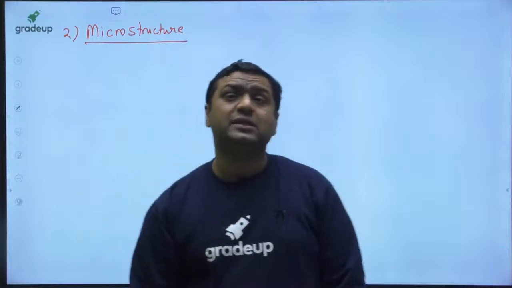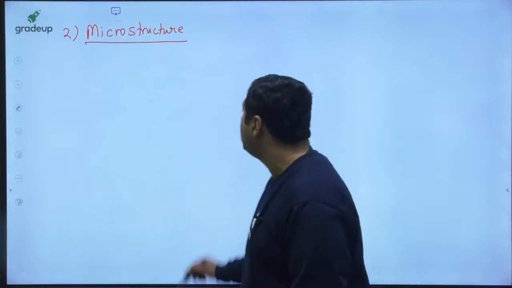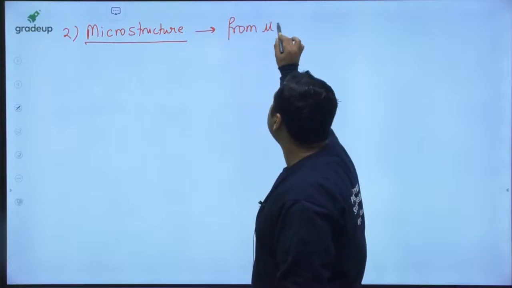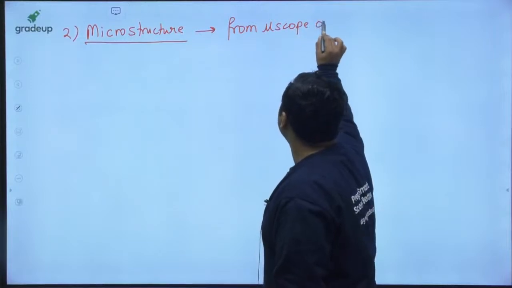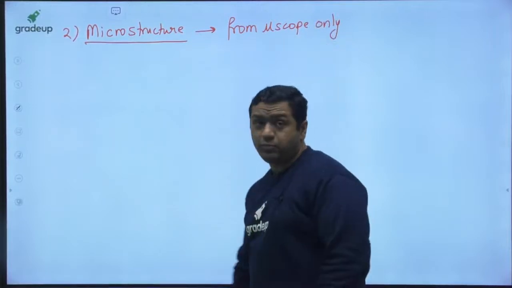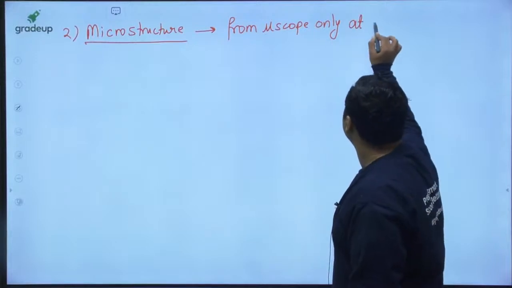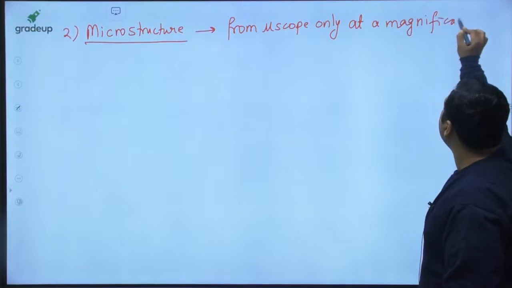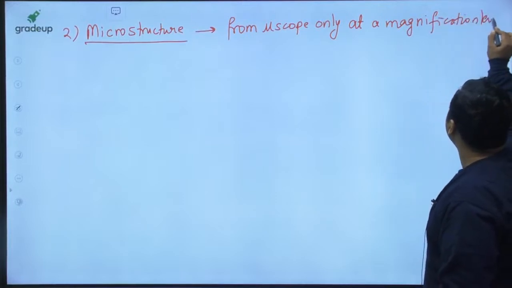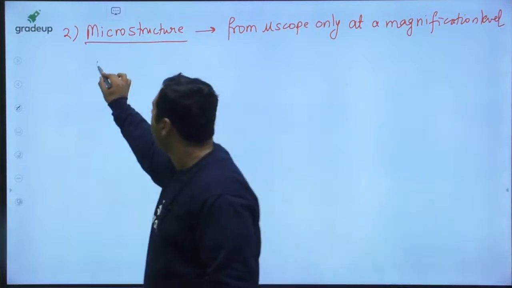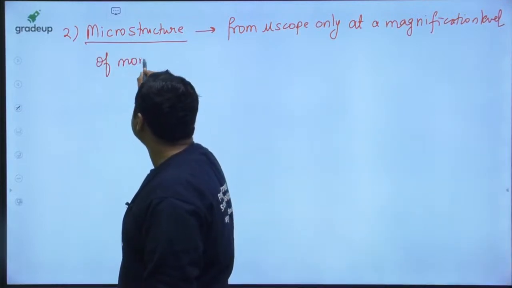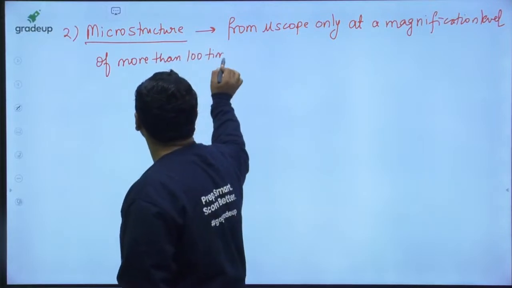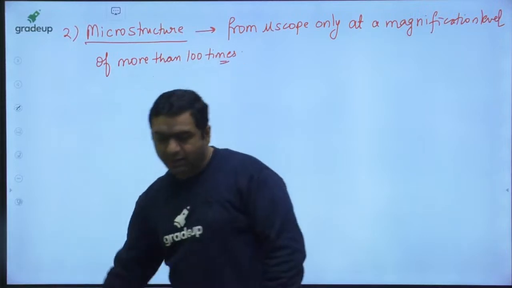Dear, microstructure is something which you can see from the microscope only, and from the microscope at a magnification level of more than 100 times.